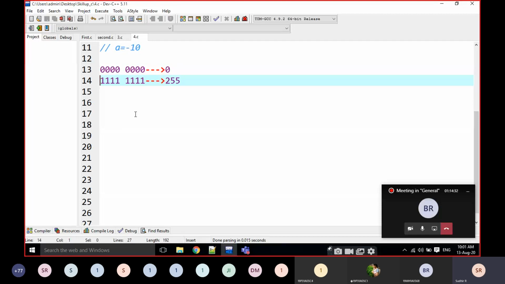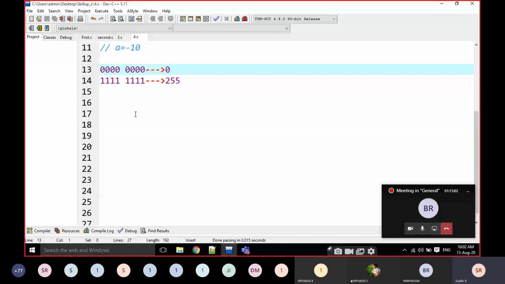For example, if you are thinking that I am taking 1 byte only, that means 8 bits only. If it is an unsigned integer, that means I am not giving any signed integers. Signed integer means I can represent some negative numbers. But here I am taking only positive numbers. Just listen carefully, students. It is some confusing stuff, but not very important. But we have to know that